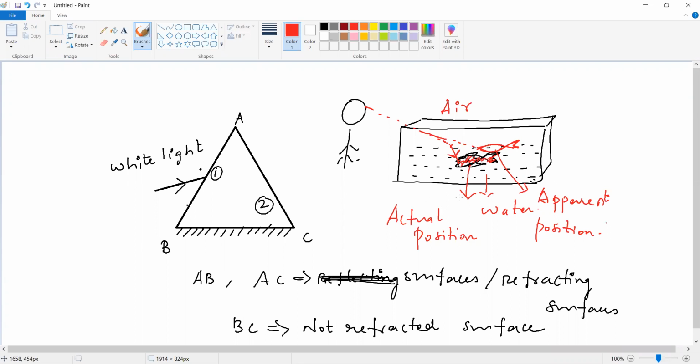Refracted means the light bends here, can you see? The light comes here and bends like this. So here the bending happens, and we cannot see the bending of light through our eyes. We see the light as traveling in a straight line, so we think the fish is here.